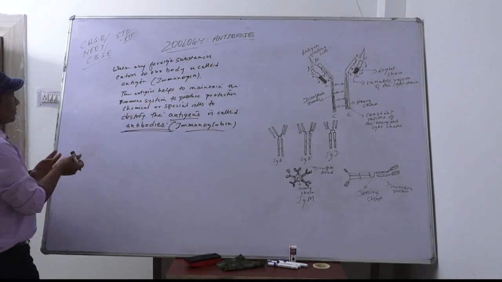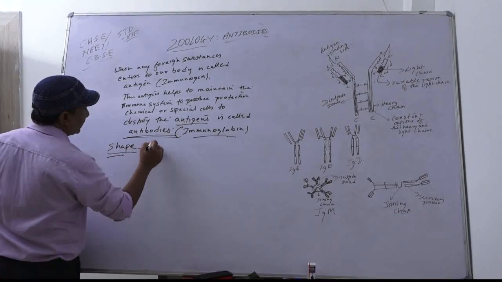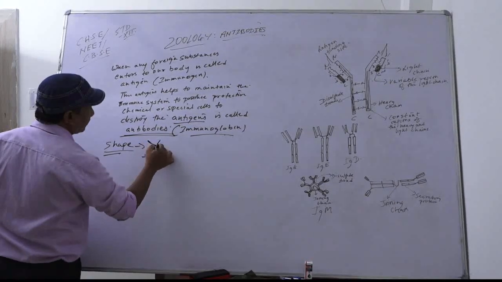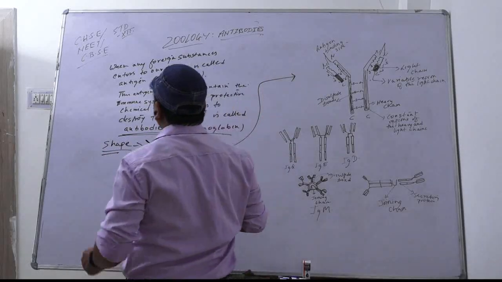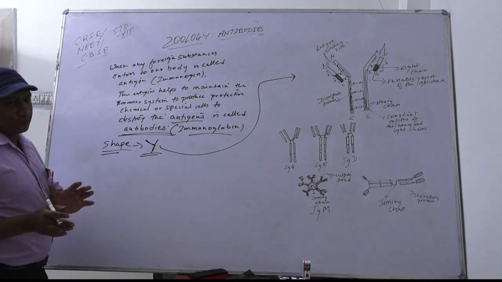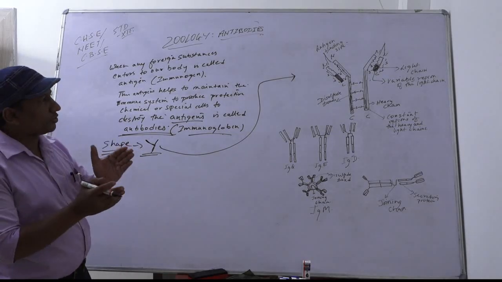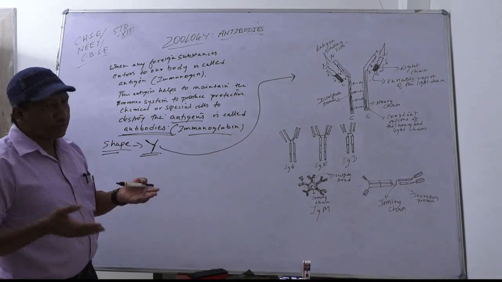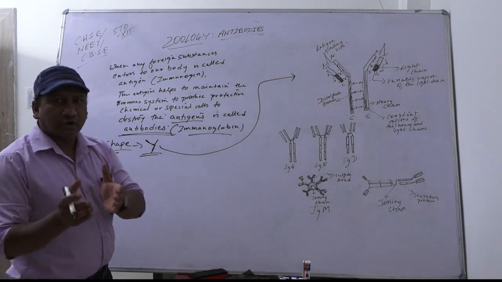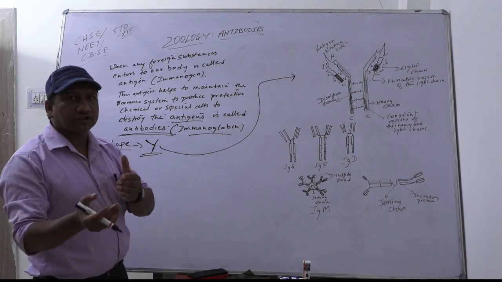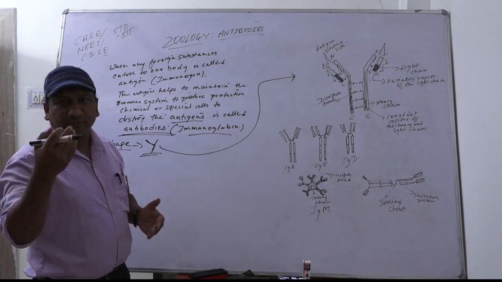Okay? So now the shape of antibodies. The shape of antibodies is Y shape. It always remains in the form of a Y shape, as I am showing you here. The immunogen is responsible for the production of antibodies. Now you will ask me, why is immunogen producing antibody? Because immunogen is the outward source, that is antigen. The sources may be blood, some food, bacteria, or virus.